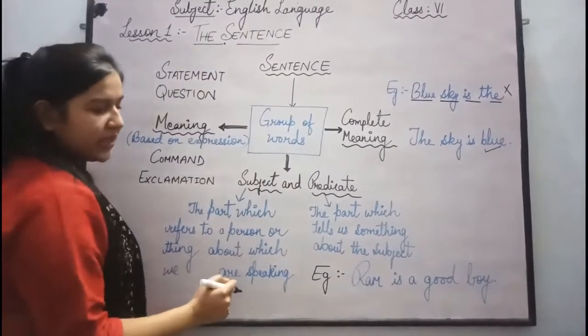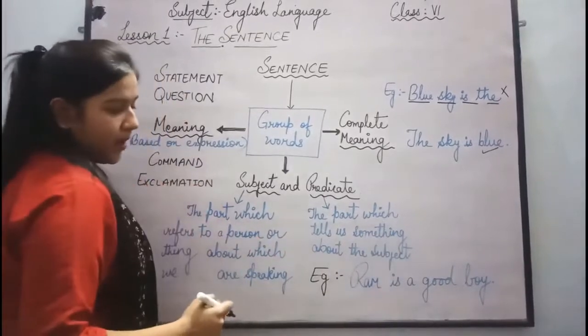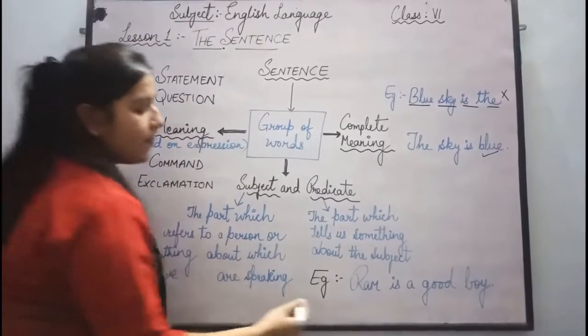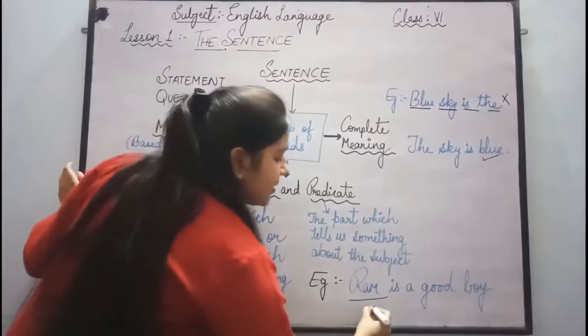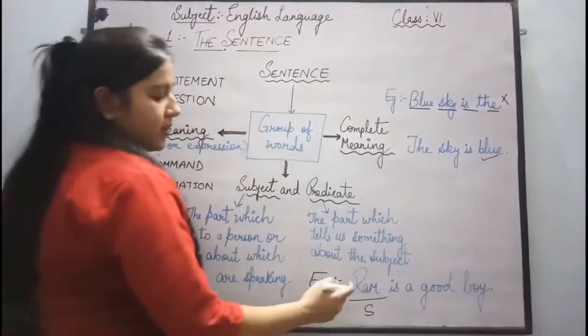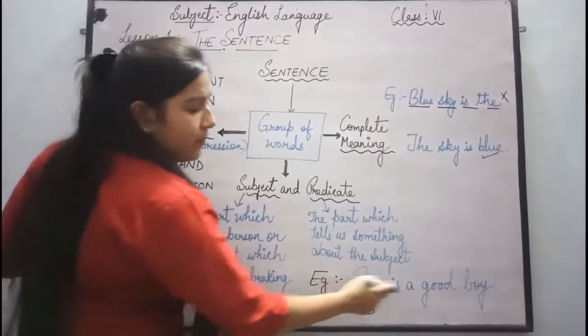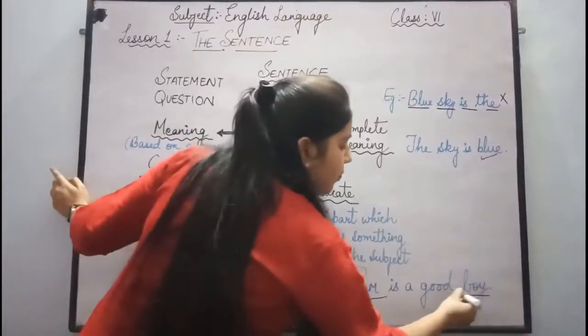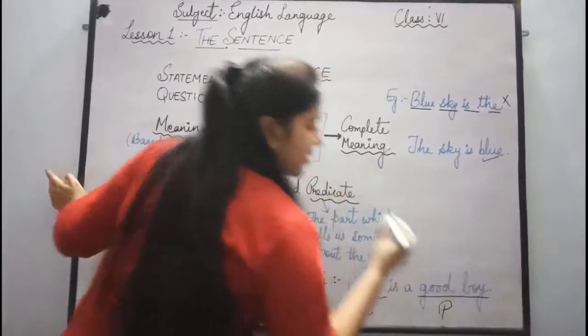For example, we can take "Ram is a good boy." In this sentence, we are talking about Ram, so it is a subject. And we are knowing from the sentence that Ram is a good boy. So this "is a good boy" is a predicate.